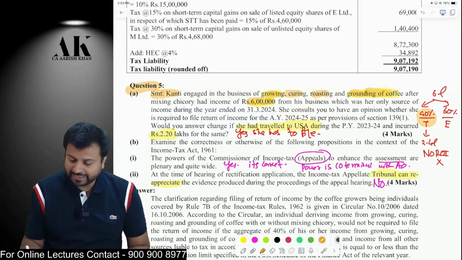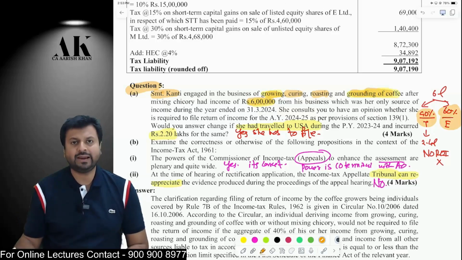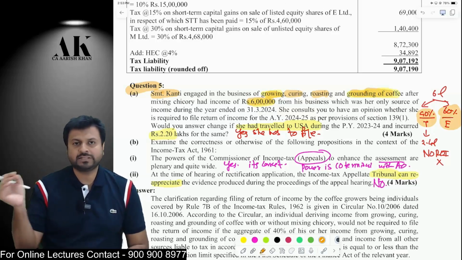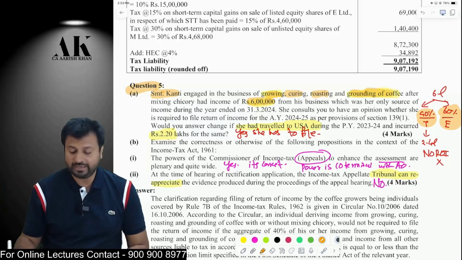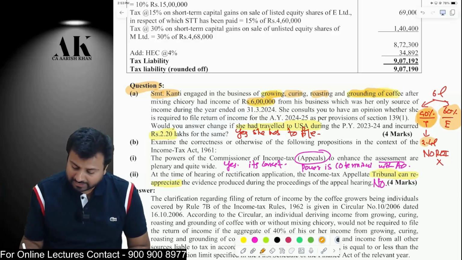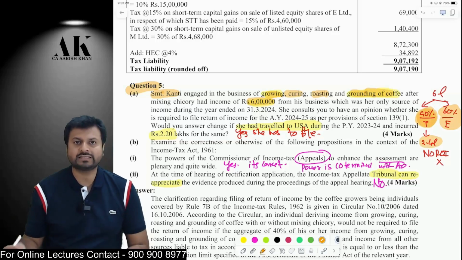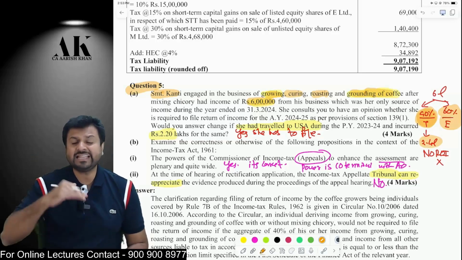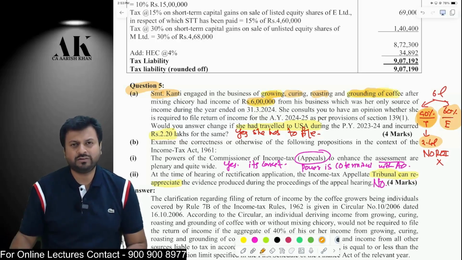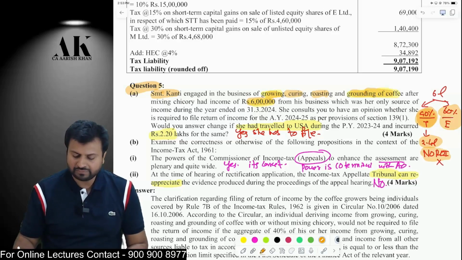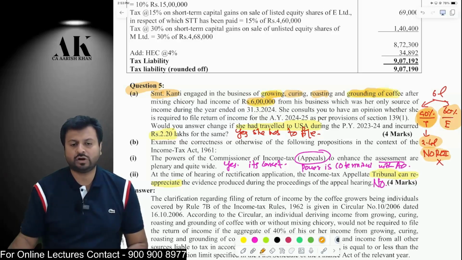Only 40% will be taxable and 60% will be exempt under the income tax law, because there are specific rules which are applicable over here, Rule 7B. Therefore, 40% taxable comes to 2.4 lakhs. Now, because the taxable income is less than the basic exemption limit, the SSC is not liable to file the return.